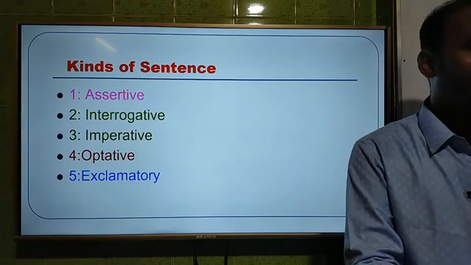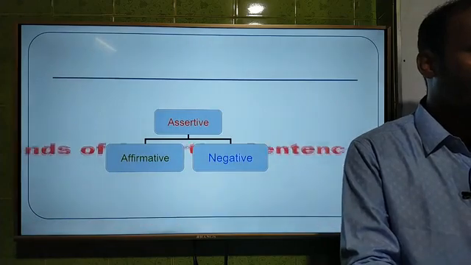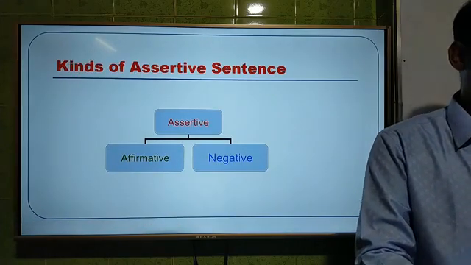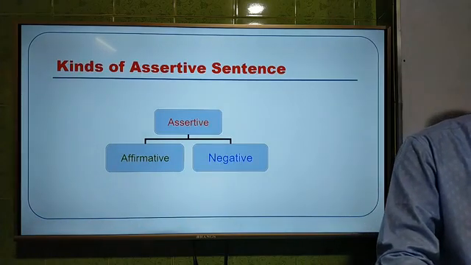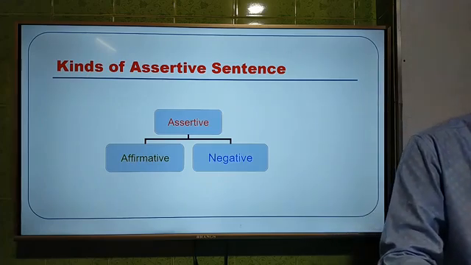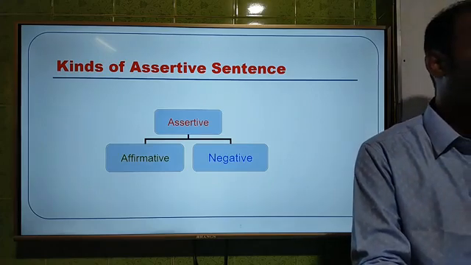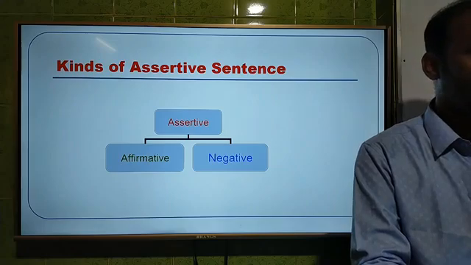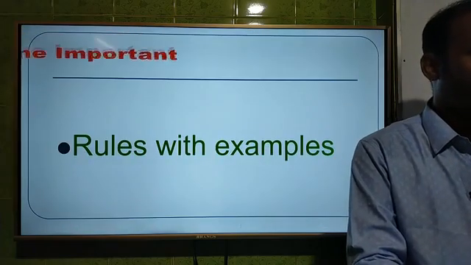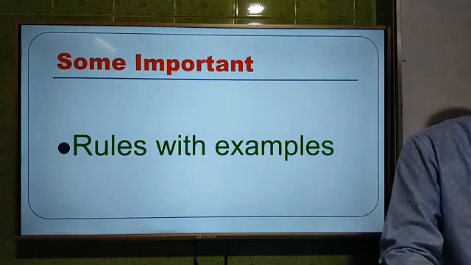Today we shall discuss assertive sentence. You know that there are 2 kinds of assertive sentence: one is affirmative and another is negative. Today I am going to discuss how to change affirmative sentence into negative, with rules and examples.